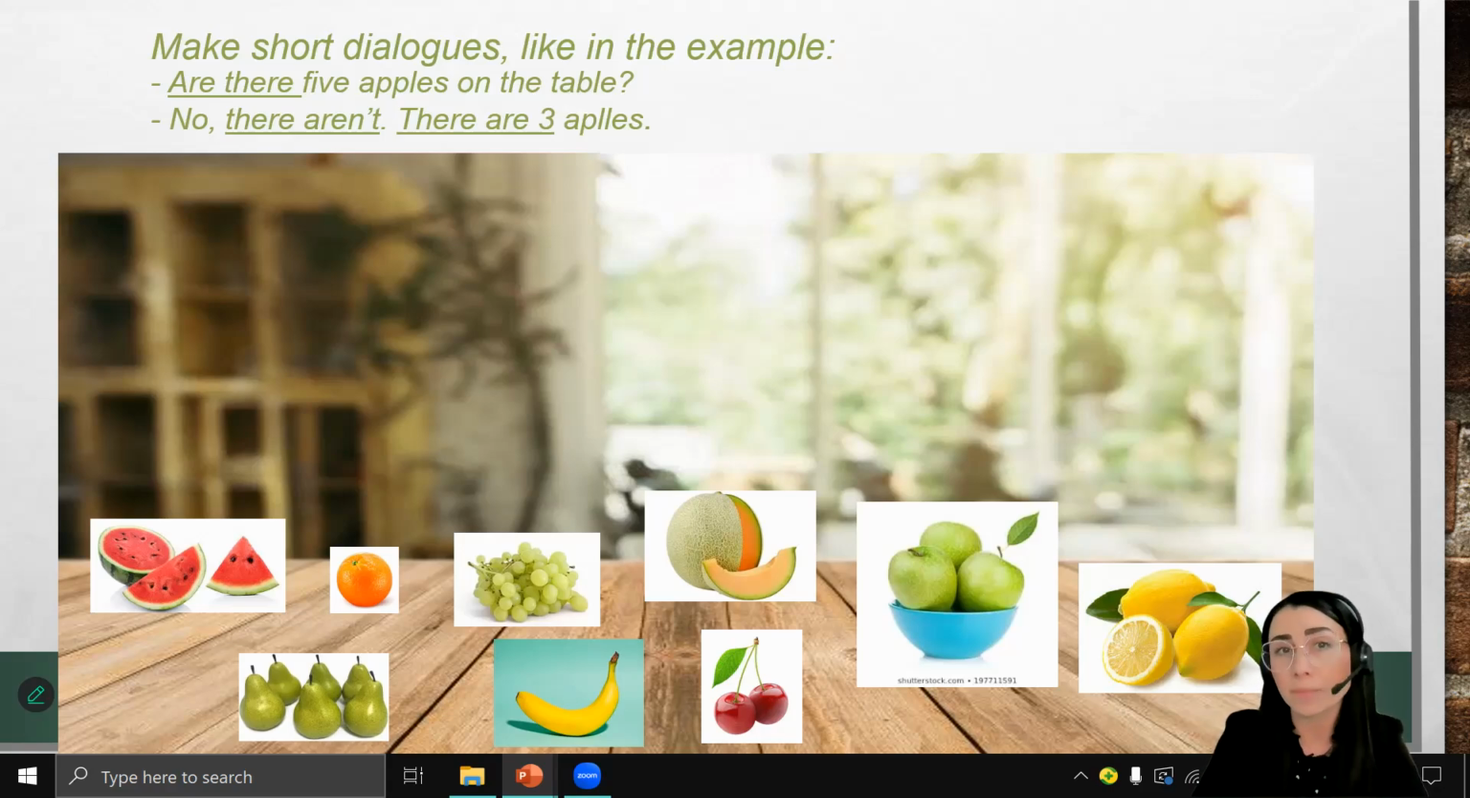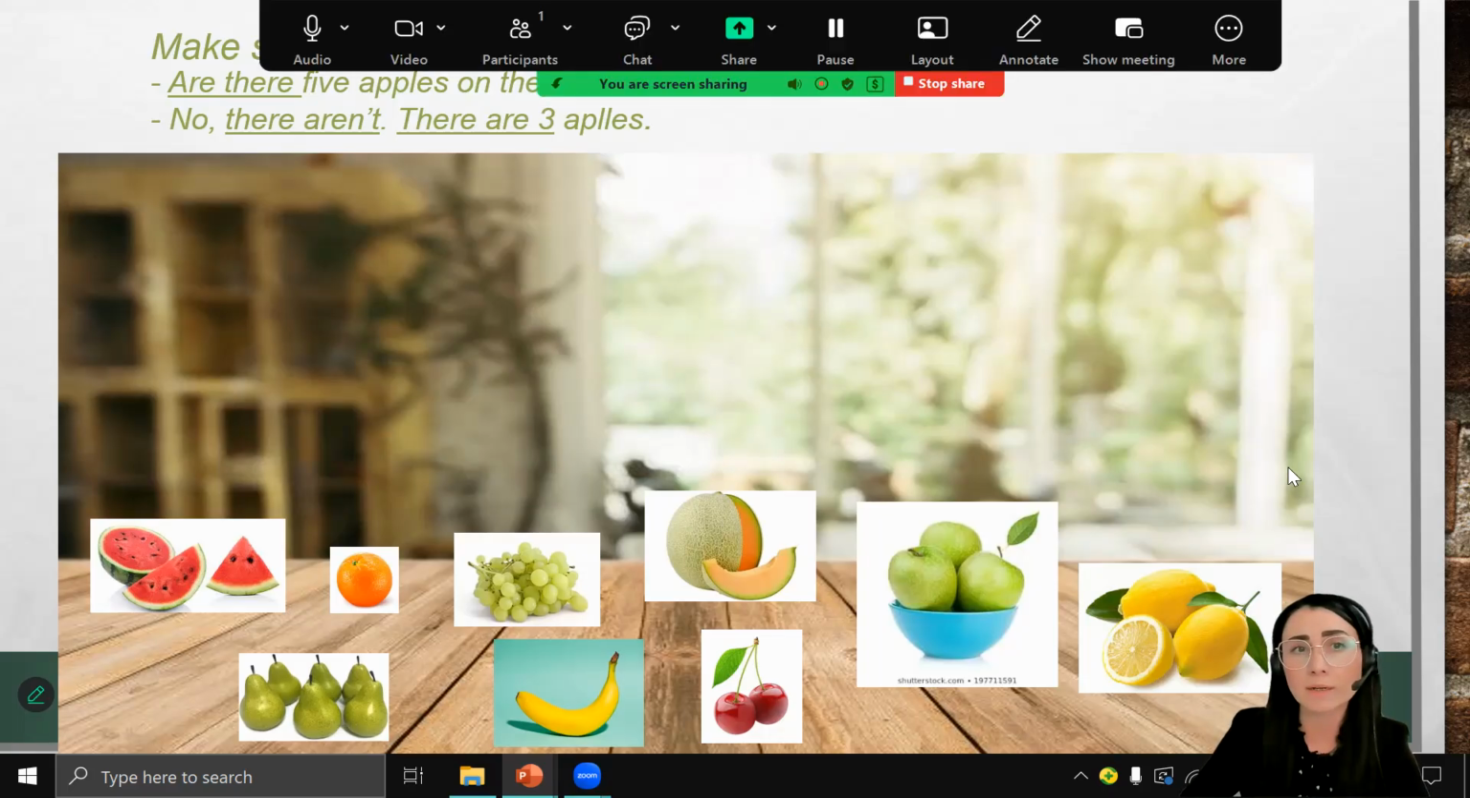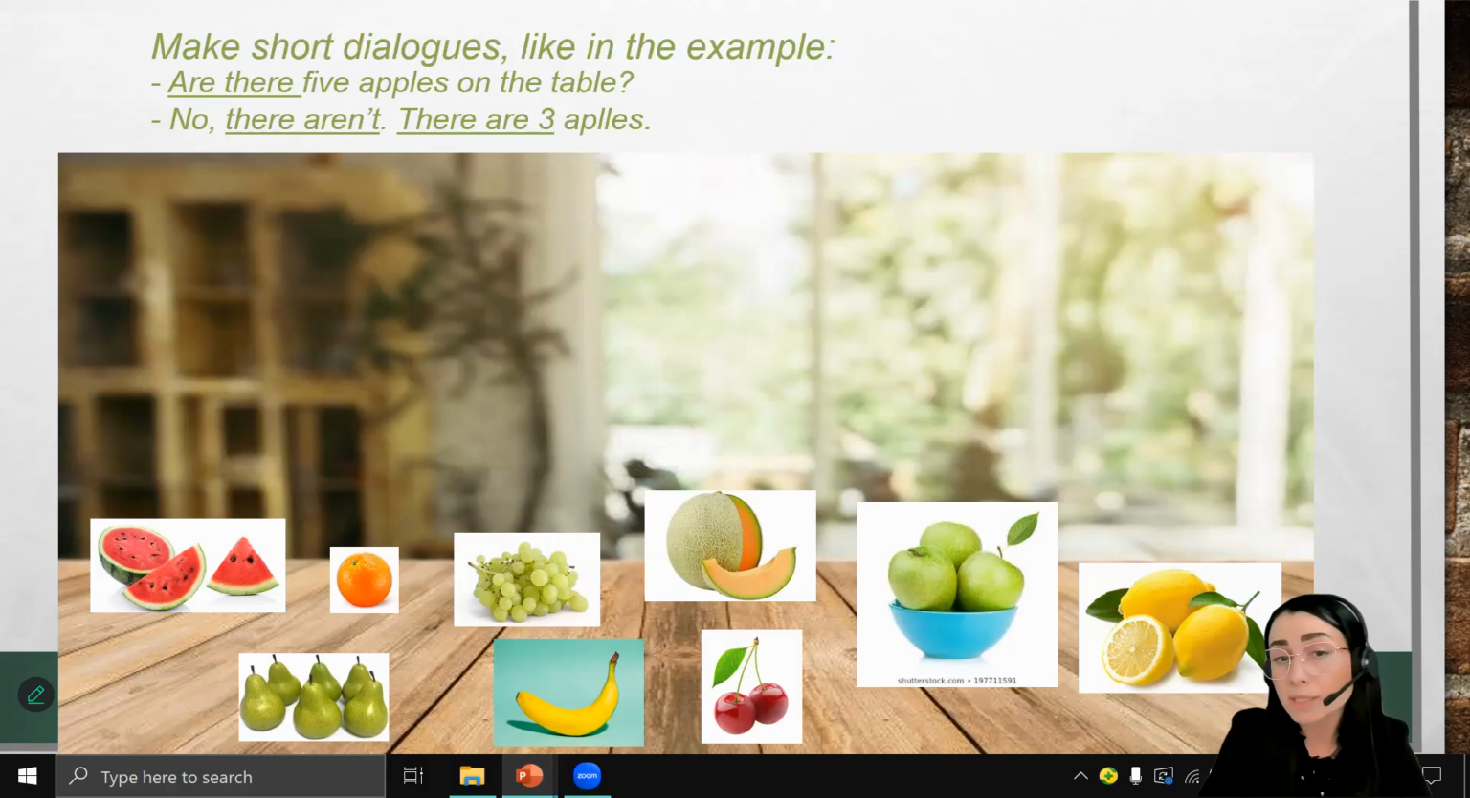Are there 5 apples on the table? Have a look. Are there 5 apples on the table? No, only 3. So we answer like this: No, there aren't. There are 3 apples. You can ask some more questions. For example, are there 2 bananas on the table? No, there aren't. There is only 1 banana. You can make the same with everything else.